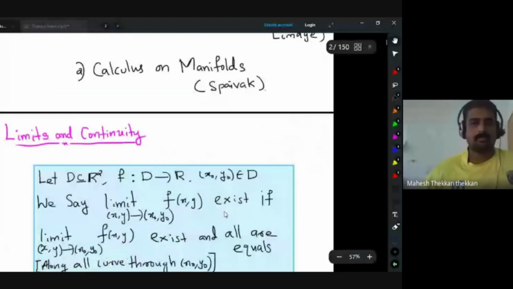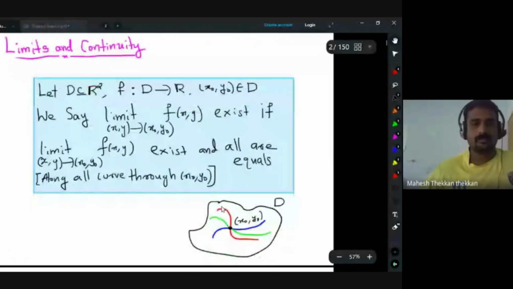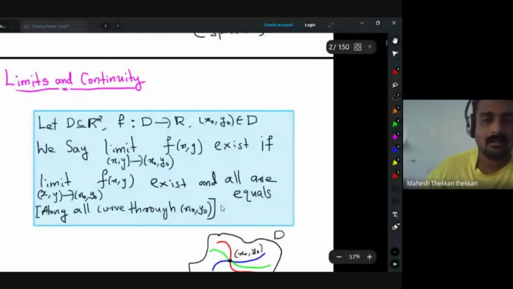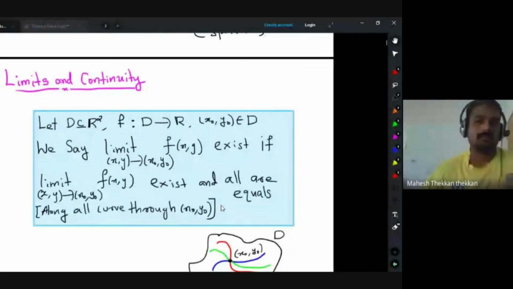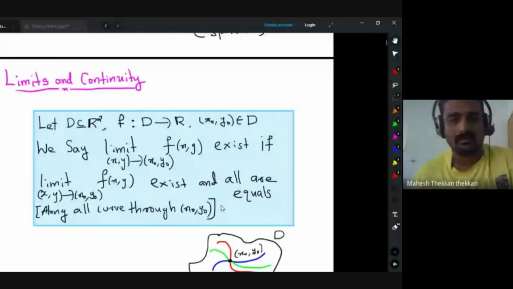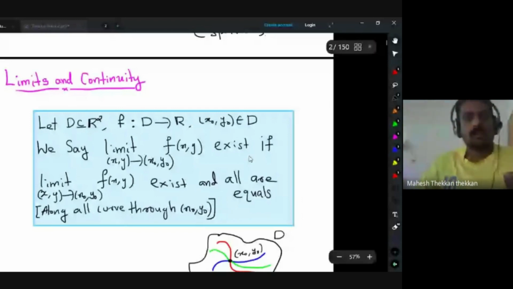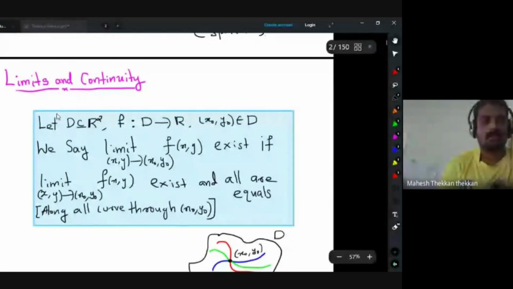Let me begin with limit and continuity. I have already written all the basic definitions and their properties, so that it will be easier for us to recall all the basics, and we will directly go to the problem sections. So let me first define limit and continuity.